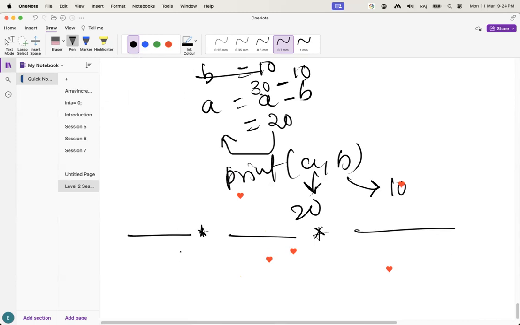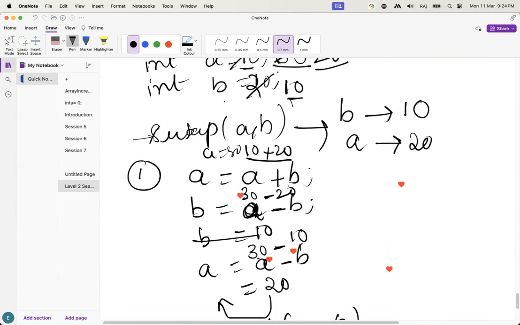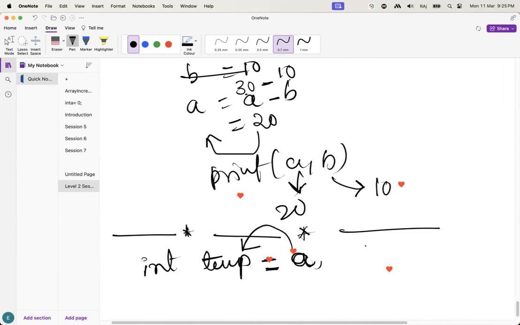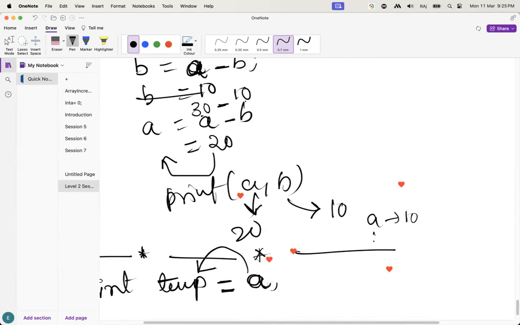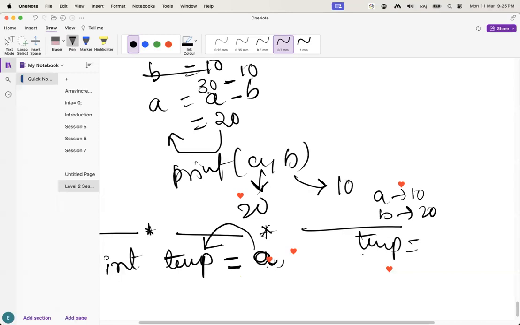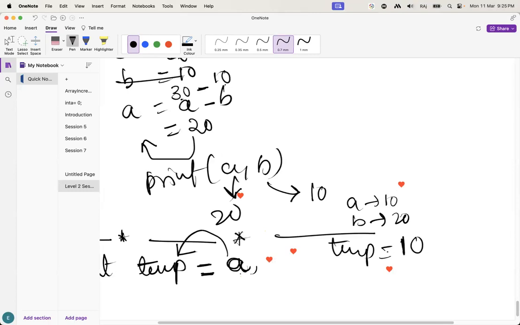For the particular variables, I am only talking about the two variables, int A and int B, not the entire array. If you want to swap the two variables, I will take one separate extra variable, and I will call it temp. In the temp, A value I am going to store. Initially, A value is 10, B value is 20. Now, temp equal to A. So temp will be 10. Understand this one?